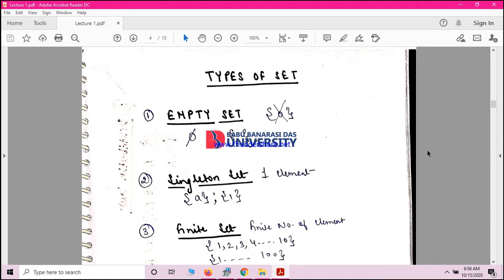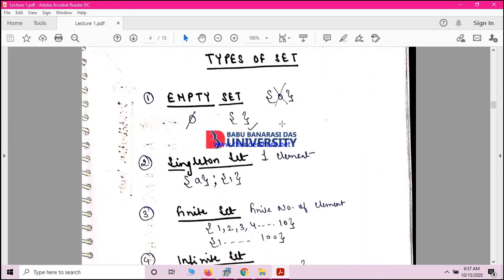So there is a confusion. The confusion is that anything with 0 written within the curly braces is a null set. No, it is not, because 0 is also an element. So what is an empty set? When a set is blank and it doesn't contain anything, then it is called a null set. The definition is: a set which contains no element at all is called a null set, empty set, void set, and it is represented by phi.